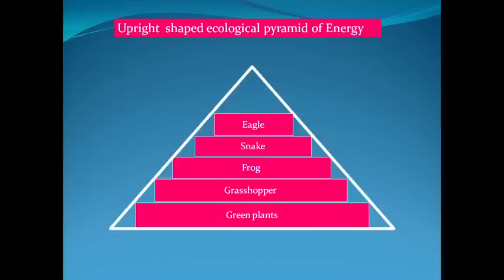First is the ecological pyramid of numbers, which will represent the total population at each trophic level of living organisms. We can have either an upright or inverted ecological pyramid of numbers. Second is the ecological pyramid of biomass, which will represent the available dry biomass at each trophic level, and it can also be either upright or inverted in different food chains. The third type is the pyramid of energy, and this pyramid of energy will always be upright in shape.